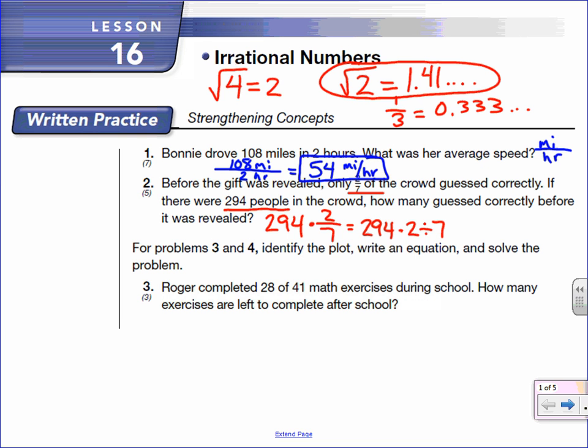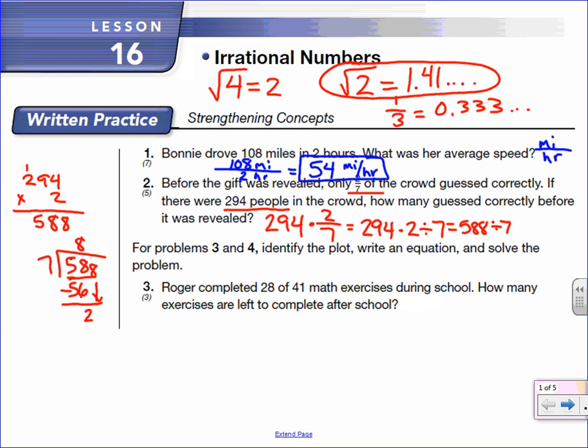Over here we can do some calculations. 294 times 2. 2 times 4 is 8. 2 times 9 is 18. And then 2 times 2 is 4, plus that 1 is 5. So we have 588 divided by 7. 7 can't go into 5, but it can go into 58 8 times. 8 times 7 is 56. 58 minus 56 is 2.